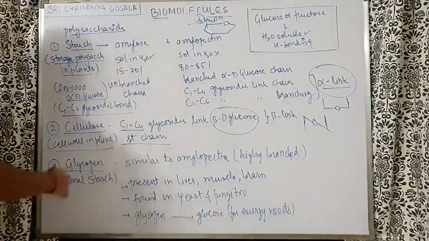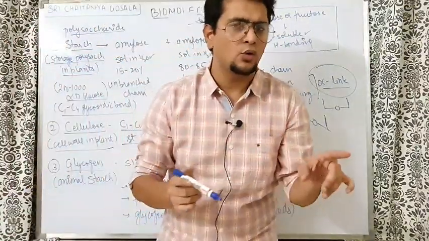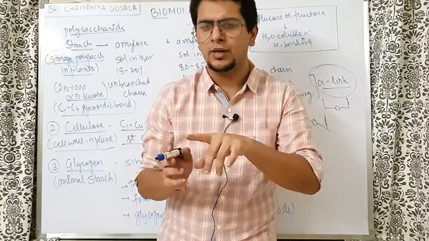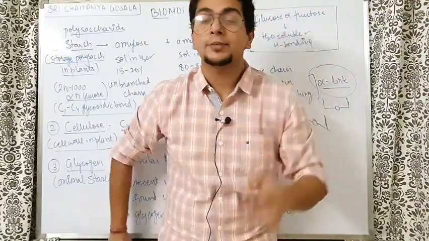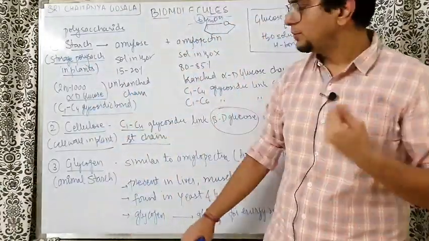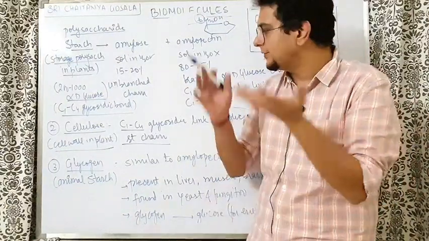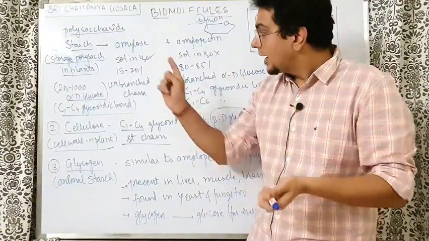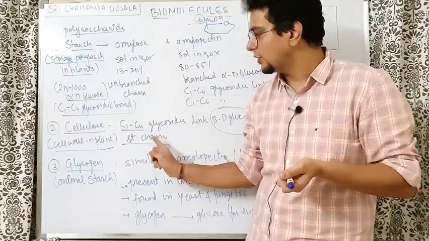Then what? That means, when the starch is hydrolyzed, we get alpha D glucose, and when the cellulose is hydrolyzed, we get beta D glucose. The answer is yes and no both. Why? Very nice, smart question it is. In the beginning, I told you about glucose preparation. Starch and cellulose, both at 393 Kelvin, 2-3 bar pressure in the presence of H plus give glucose. But here it is alpha glucose, here it is beta glucose. Sir, you are saying it is forming alpha, it is forming beta only?